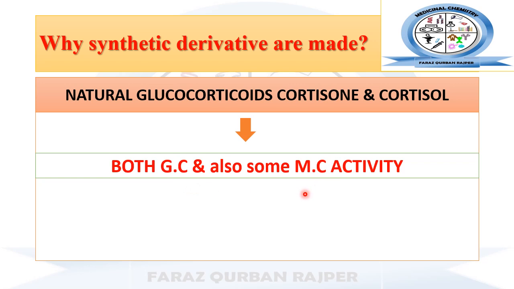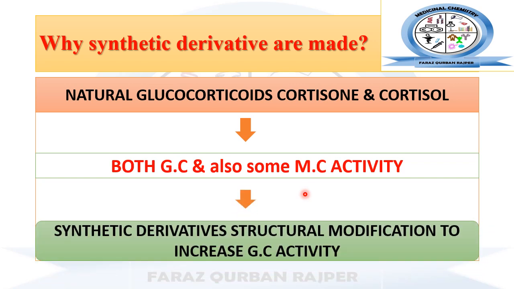So we synthesize new derivatives in order to have a compound which has the maximum or greater glucocorticoid activity, because in certain conditions we need a drug which has only glucocorticoid-like functions and lesser or no mineralocorticoid activity. This can be done by making certain structural modifications, by introducing certain new functional groups in the chemical structure of hydrocortisone.